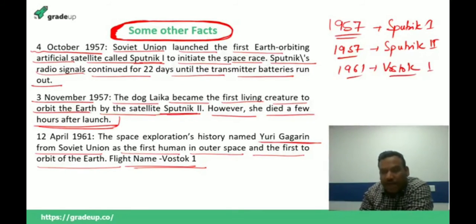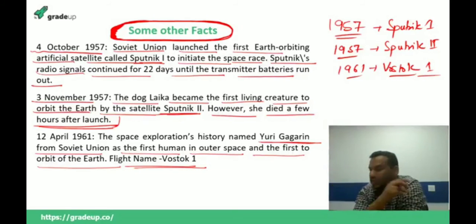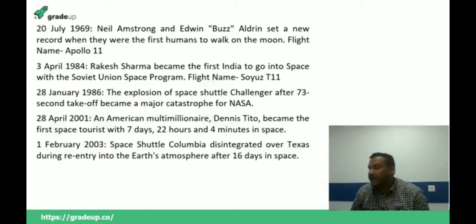So Russia was already leading the space race. The main competitor was the USA. And the USA knew that they had been left behind in the space race, so they could not move any further forward in space. So they decided that they were going to go to the moon.